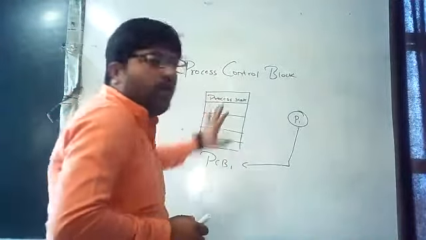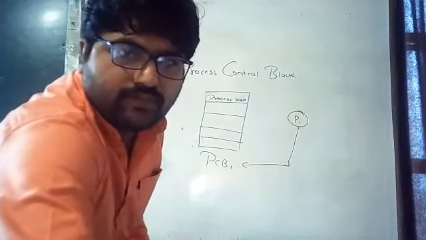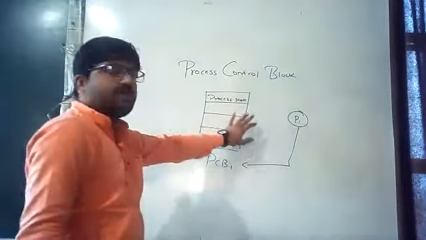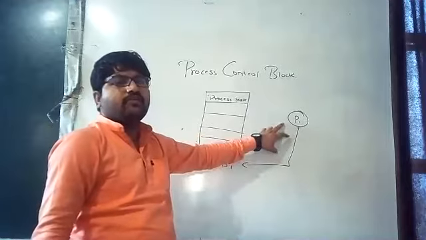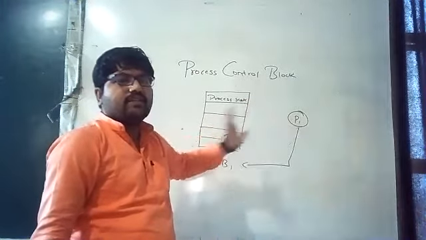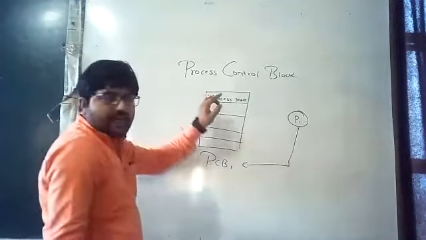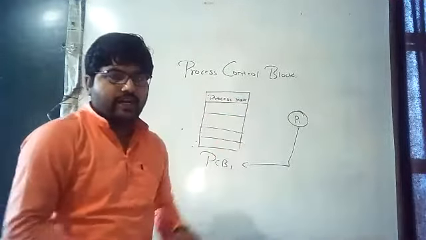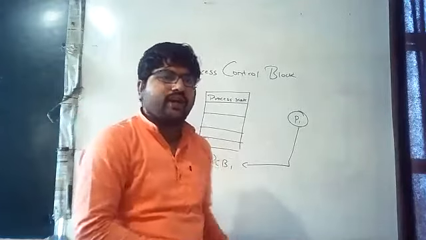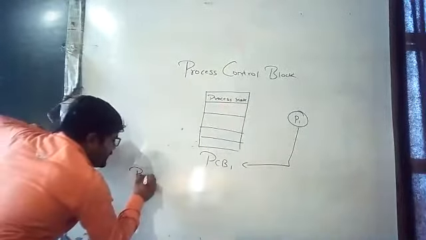This is the first block. Are you clear with the first block of the process control block? Once again, if the OS comes here, it should know the state of the process, whether it is running, ready, waiting, terminating, or new. In the process state, you can hold any state. For a 5 marks explanation of the process control block, the first one is the process state.